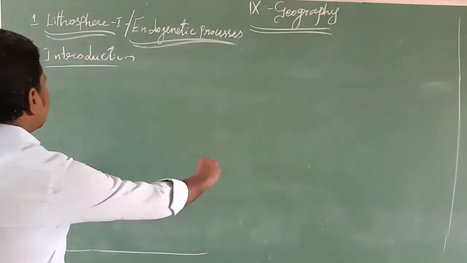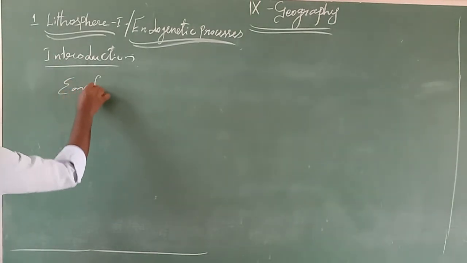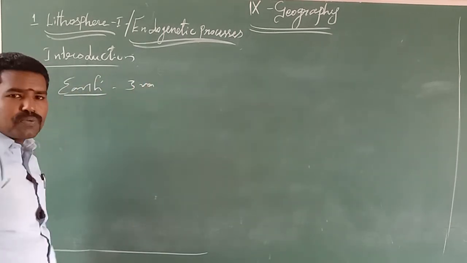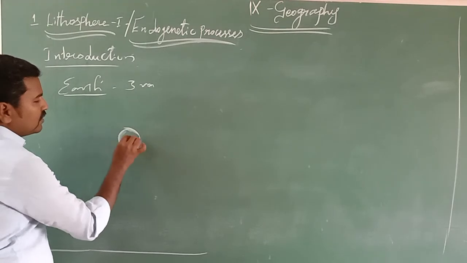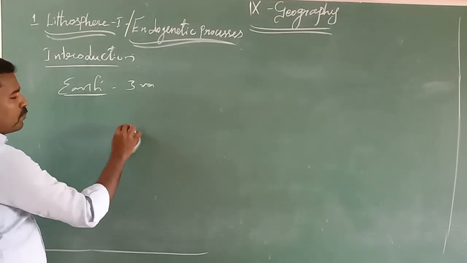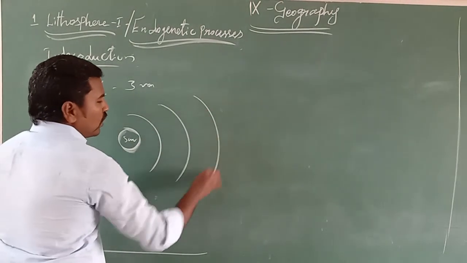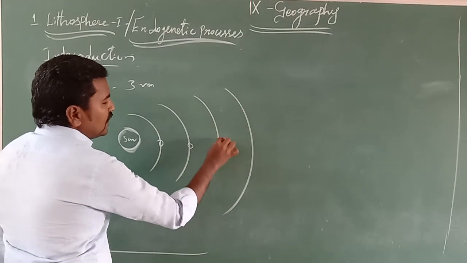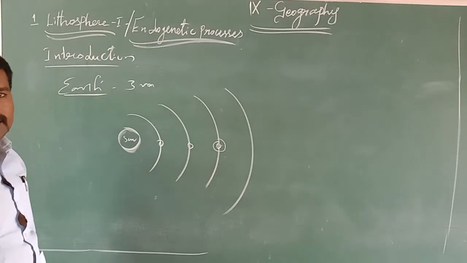The earth is the third planet from the sun in the solar family. The sun is a fireball, and all the planets move around the sun: first Mercury, Venus, then Earth. Earth is the fifth largest planet in the solar family.